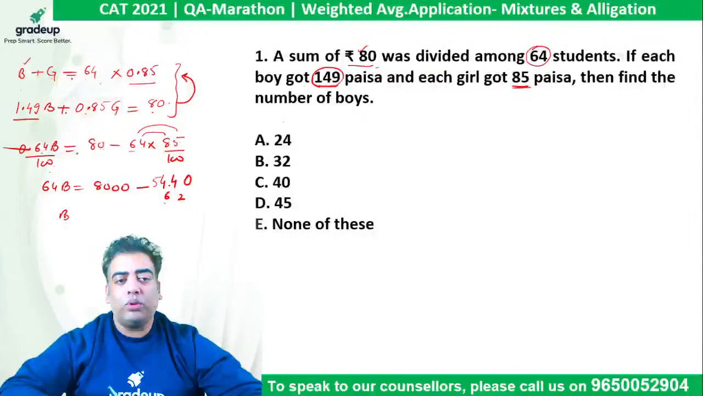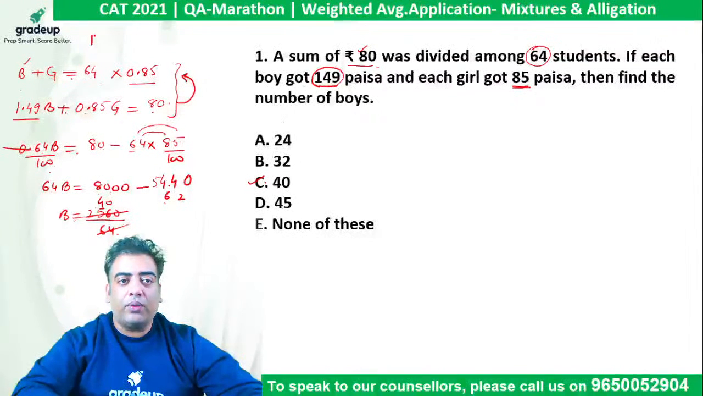So B comes out to be the difference of these two divided by 64. Their difference comes out to be 100 minus 40 is 60. So 9 minus 4 is 5, and 7 minus 5 is 2, divided by 64. 64 can be cancelled out very easily here by 4. So the number of boys comes out to be 40. So the correct answer will be C.